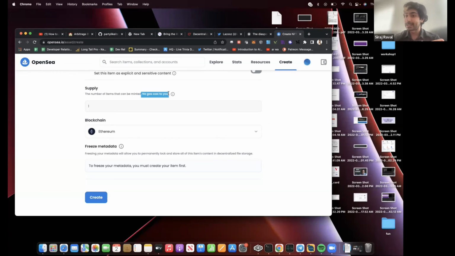They're going to take on that gas cost because whenever an item is sold, they get a percentage cut. So that's their business model. They'll let us mint it for free, but once we sell it, they're going to take a cut. This works really well for them. But the problem is that if I want to mint more than one, you can see that this text field is uneditable, because it still costs a lot of money for gas fees on Ethereum to this day.